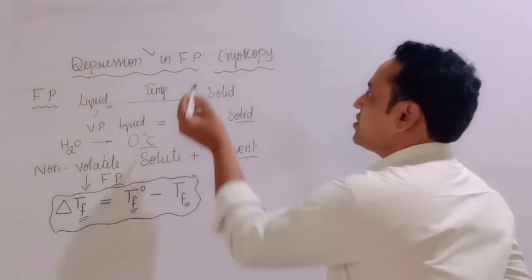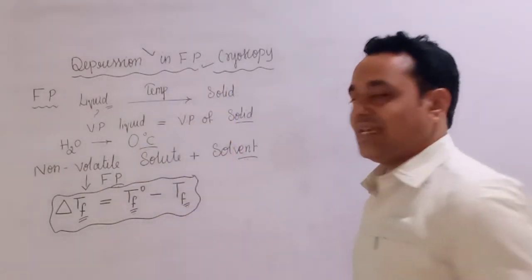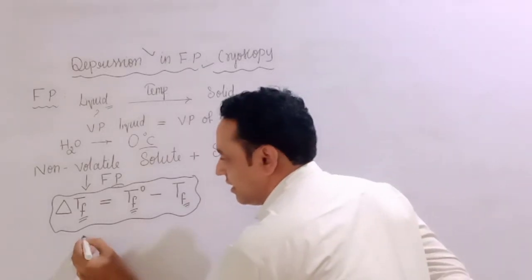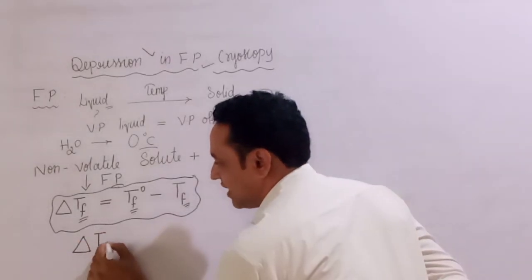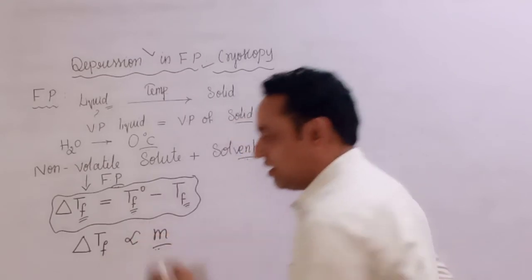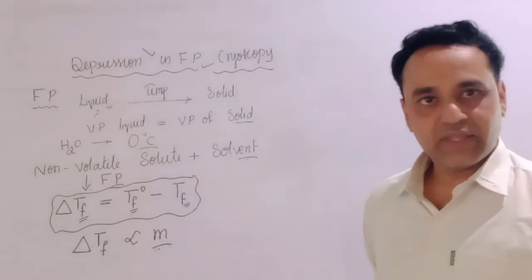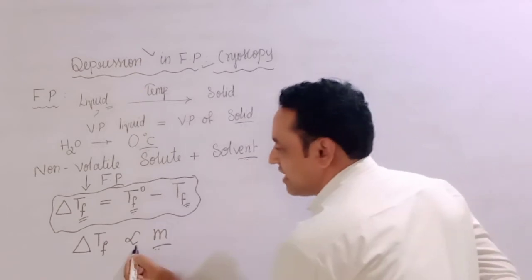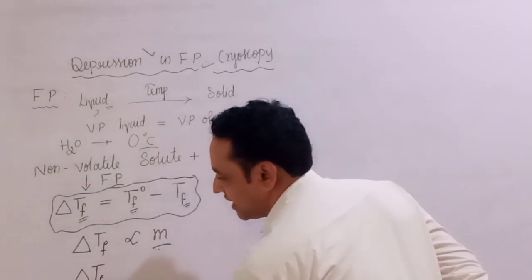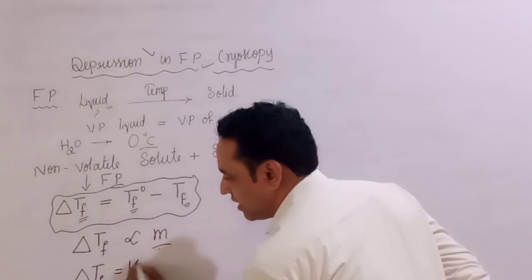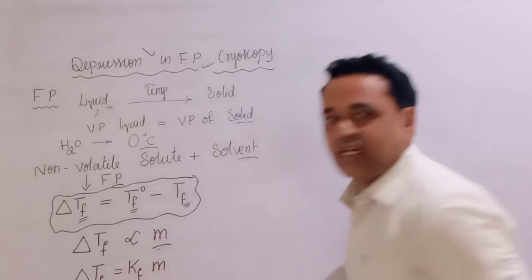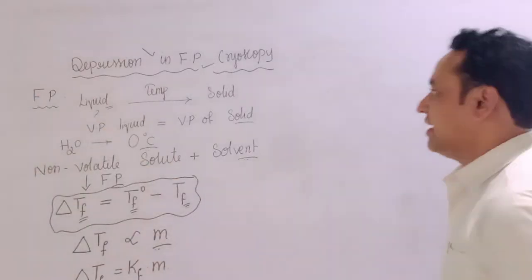Now, as depression in freezing point or cryoscopy is also a colligative property, delta Tf is directly proportional to molality, small m. Now this proportionality symbol I am going to replace with a constant, that is delta Tf is equal to Kf into m.